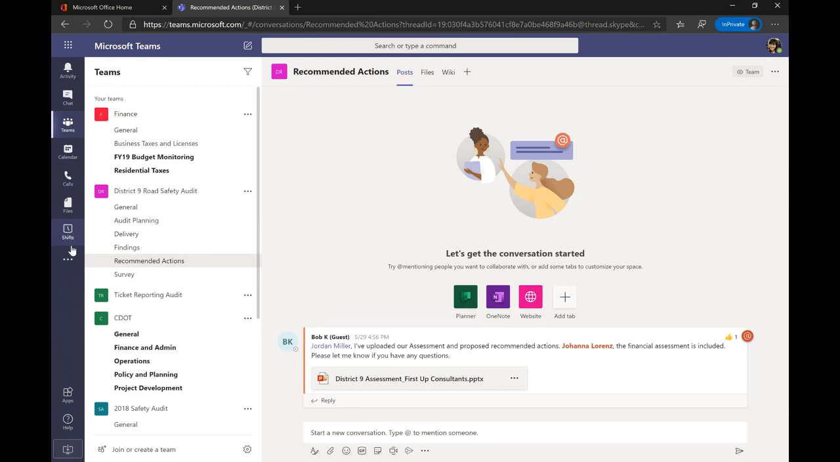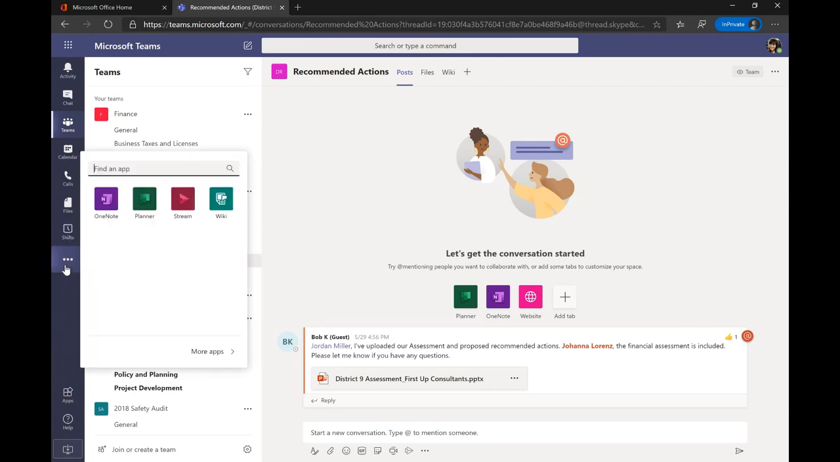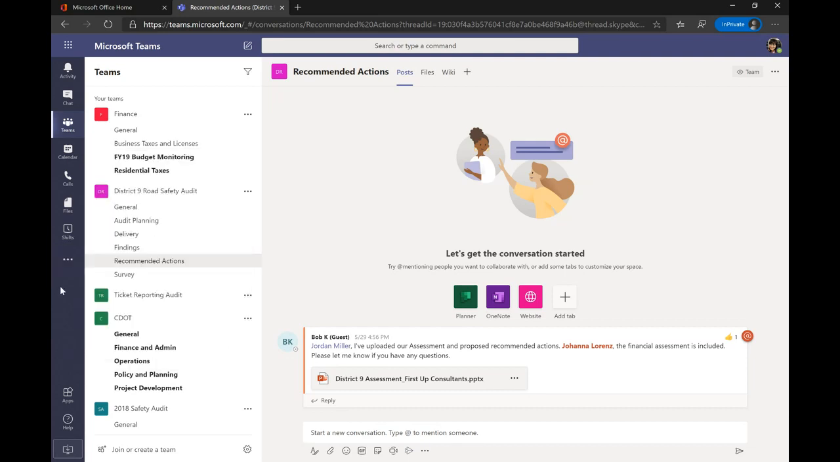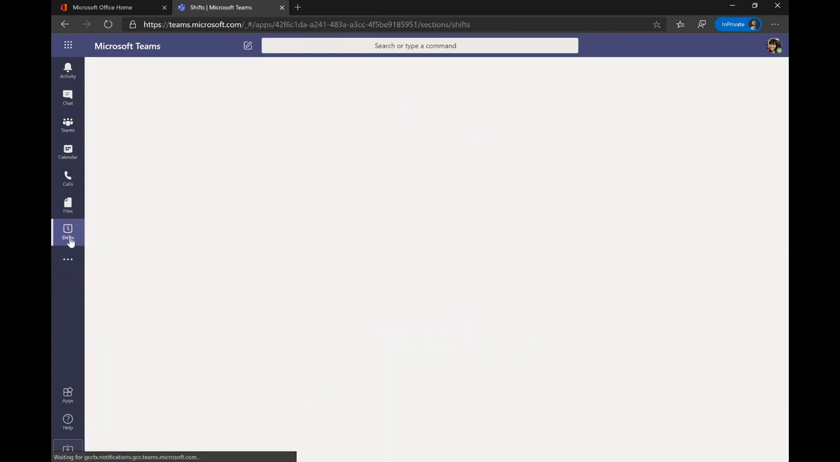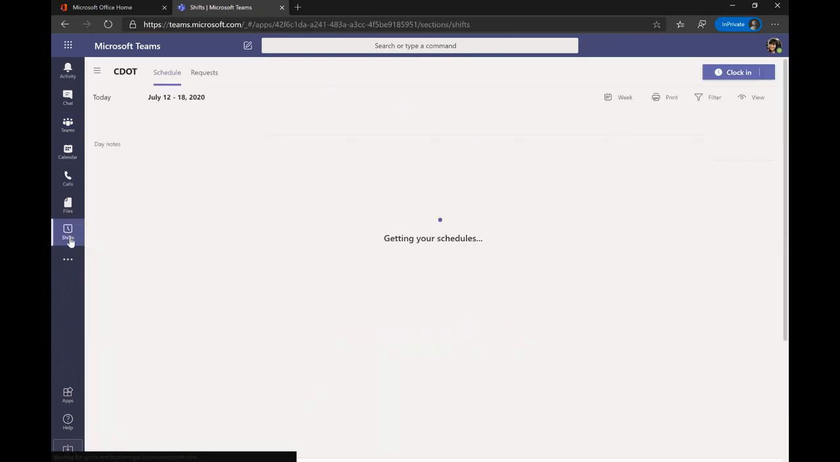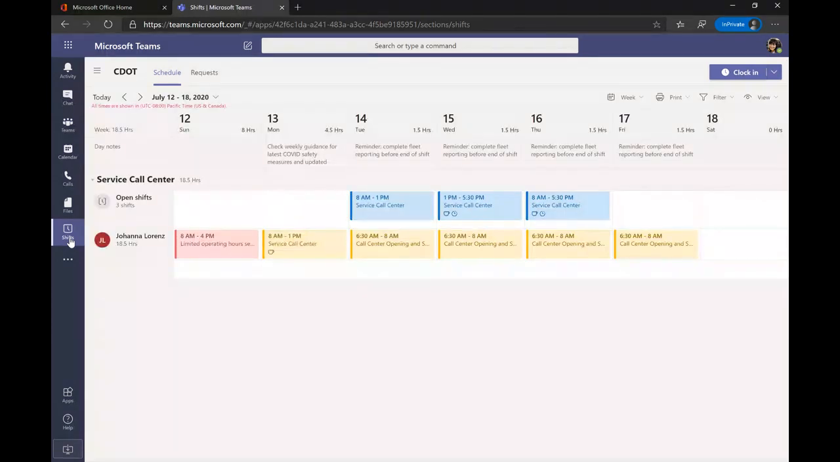But if you do not have Shifts pinned, it just lives right here in this little ellipses. It's super easy to find. But as Johanna, I'm going to click into the Shifts app here, and what's going to happen is one of two things. If you have not opened the Shifts app in a while, it will likely lead you to a screen that has you select which schedule of yours you'd like to open, especially if you are an employee on a couple different schedules. Or if you have recently been in a schedule like I have, it's going to open your most recent schedule.